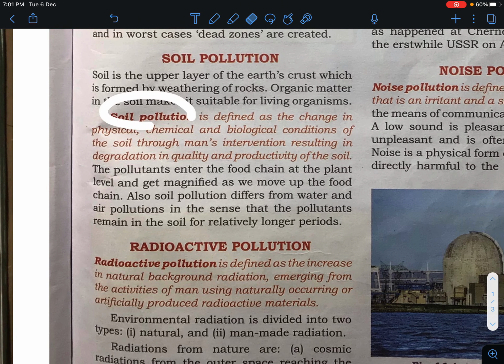Soil pollution is defined as the change in the physical, chemical, and biological conditions of the soil through man's interventions, resulting in the degradation of the quality and productivity of the soil. The pollutants enter the food chain at the plant level and get magnified as we move up the food chain. Also, soil pollution differs from water and air pollution in the sense that the pollutants remain in the soil for a relatively longer period.